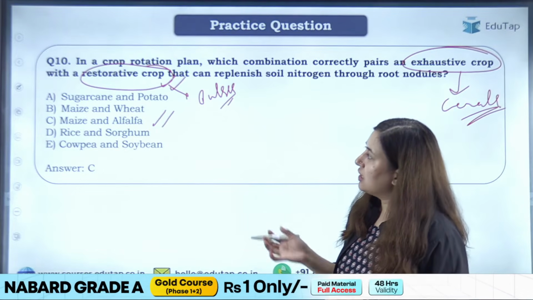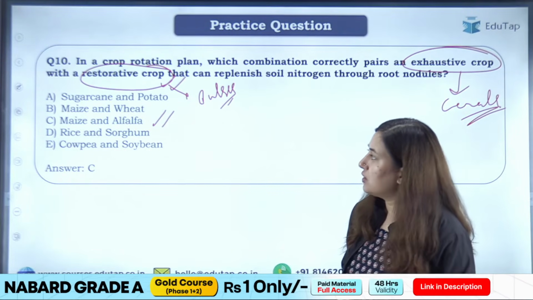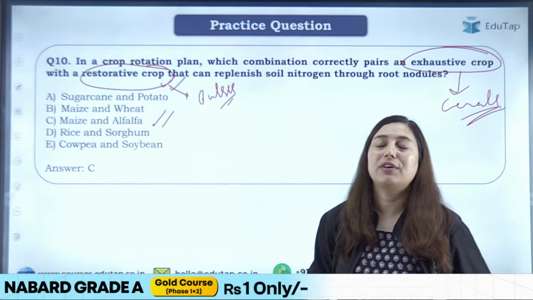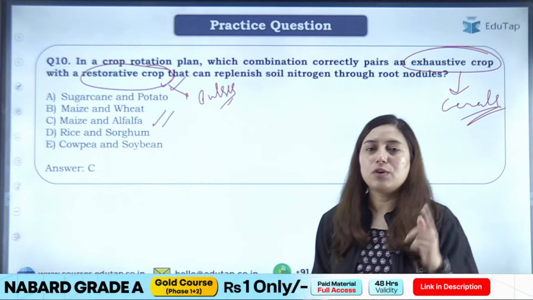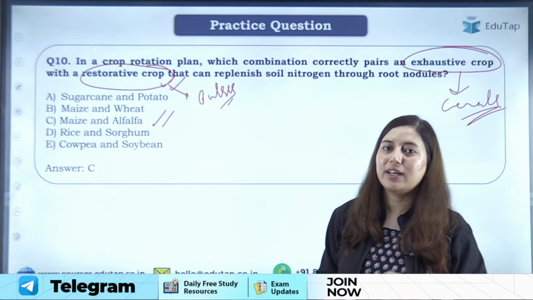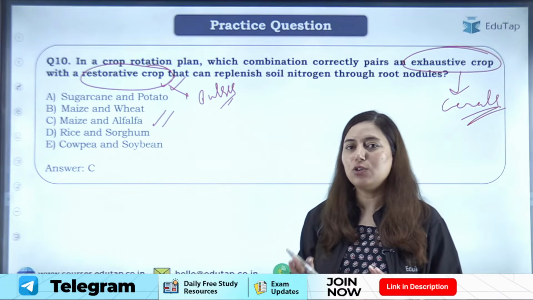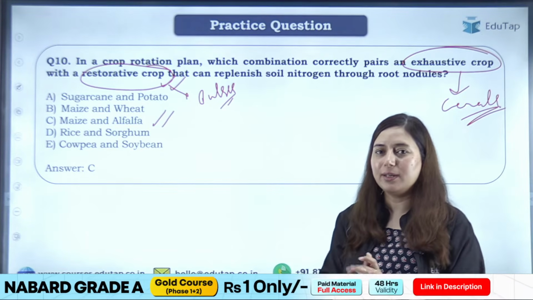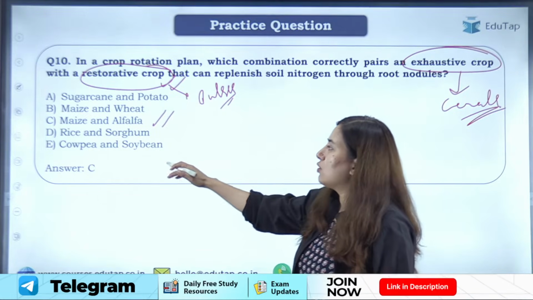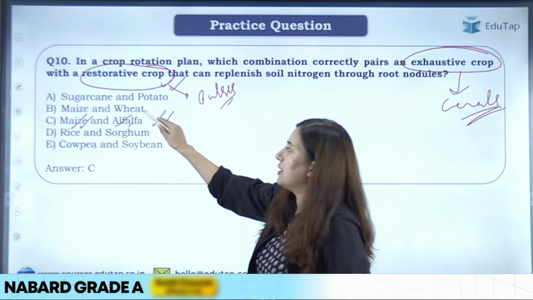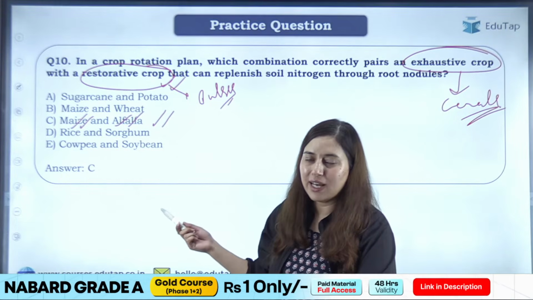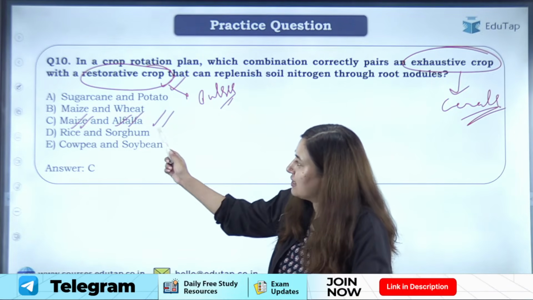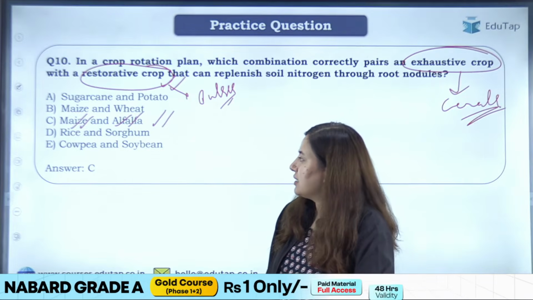Now students, if we see these combinations that we have here, it is always recommended to the farmer that if a farmer wants to grow two crops, the farmer should go for one restorative and one exhaustive crop. So if you have planted an exhaustive crop, plant a restorative one, so that whatever nutrients the exhaustive crop draws from the soil are restored by the restorative crop, right? So if we see all the combinations here, maize is a cereal and alfalfa is a legume. It is a leguminous plant which helps in restoring soil fertility. So hence this is the correct option.